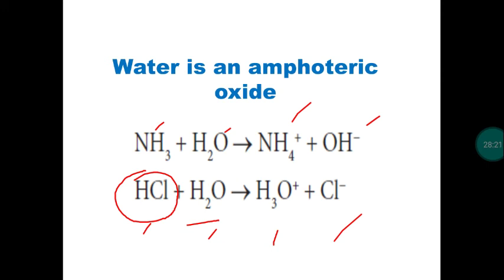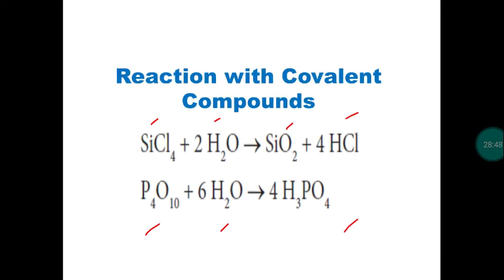If any substance gives H plus, it is called an acid, so water is acting as an acid in the first reaction. In the second reaction, when hydrochloric acid is added to water, it forms hydronium ion and chloride ion. It shows that the water molecule gains an H plus ion, a proton, from hydrochloric acid. So here it is acting as a base. So water is an example of an amphoteric oxide.